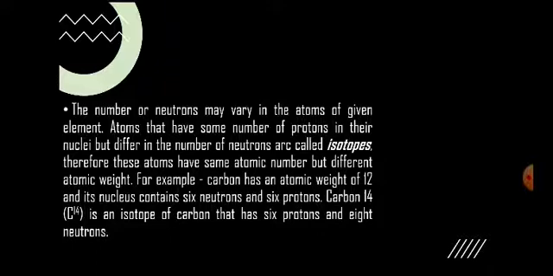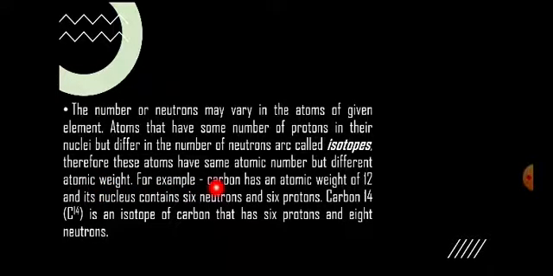So the atoms that have the same number of protons in their nuclei, but differ in the number of neutrons, are called isotopes. Therefore, these atoms have the same atomic number but different atomic weights.